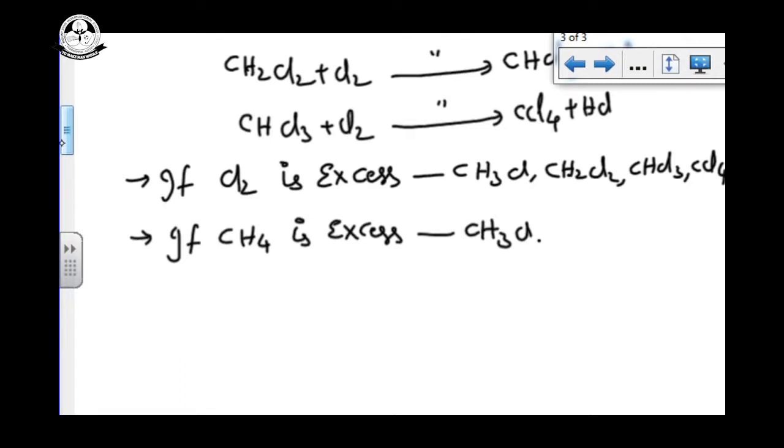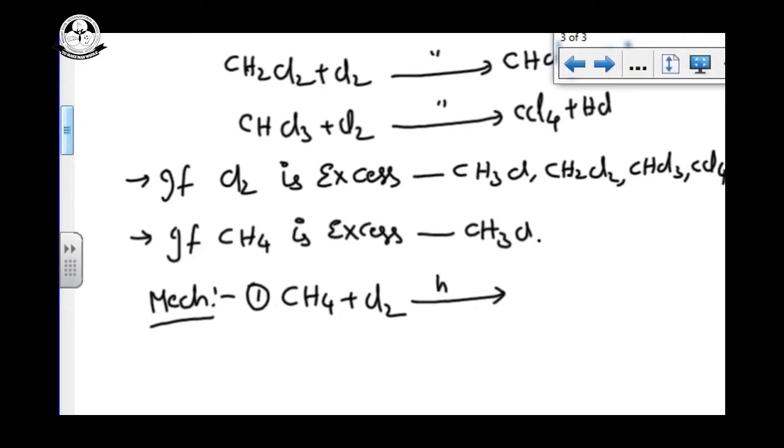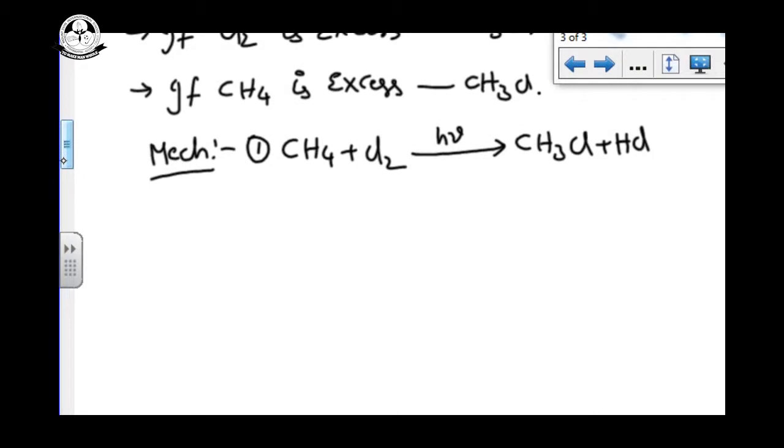Now we are going to see the mechanism for the first equation, methane on chlorination in presence of sunlight giving CH3Cl plus HCl. The free radical mechanism has three steps. Step number one, chain initiation.